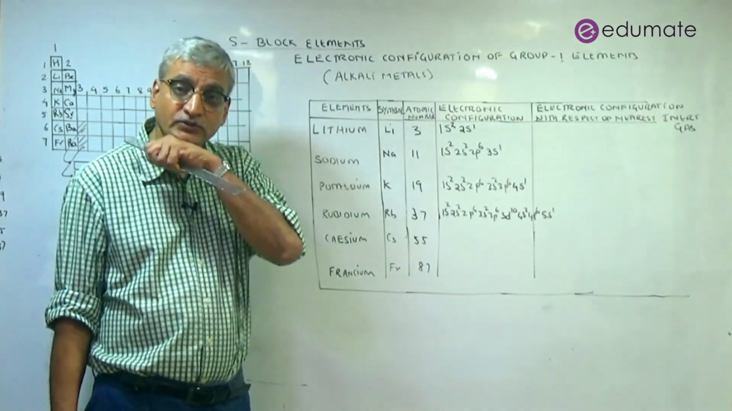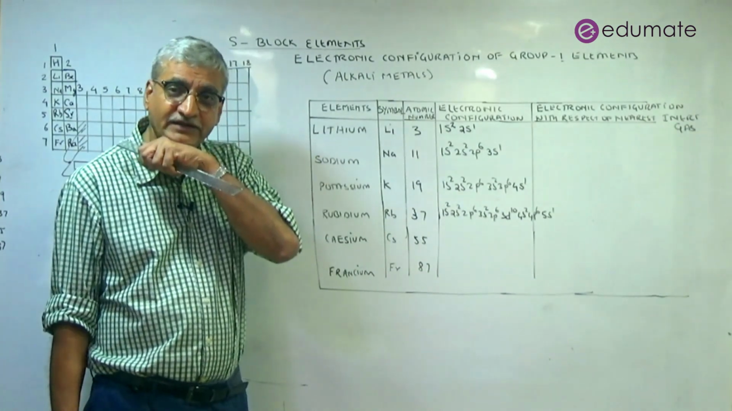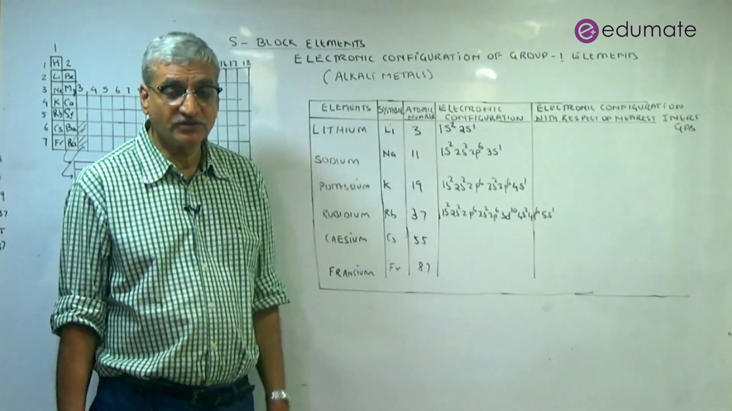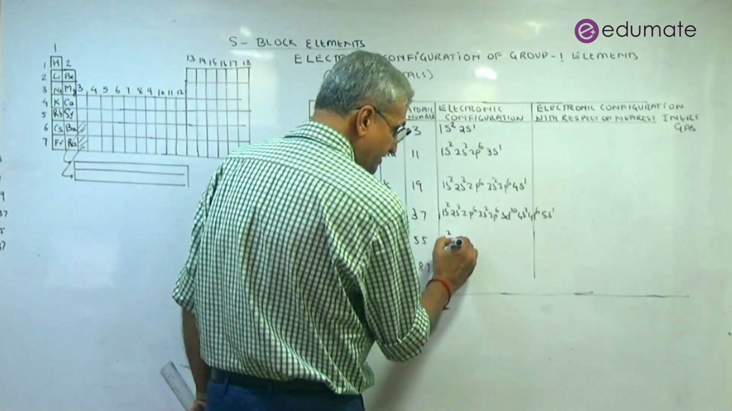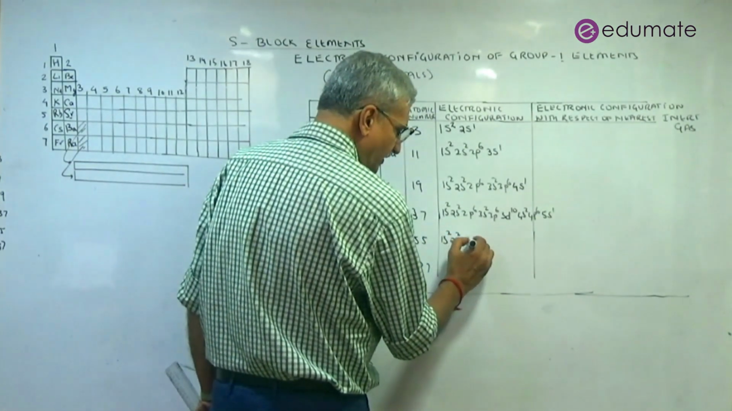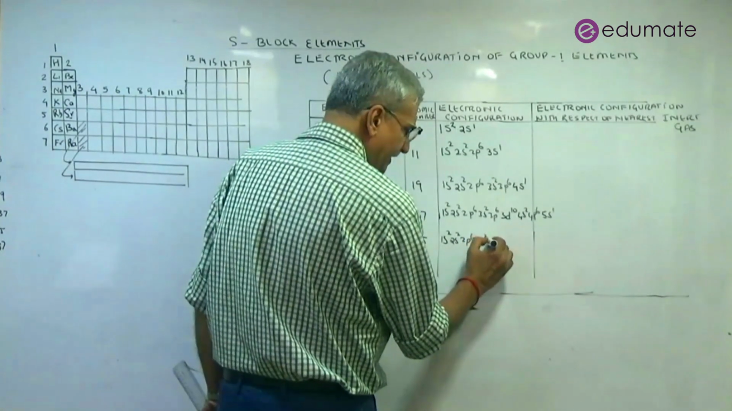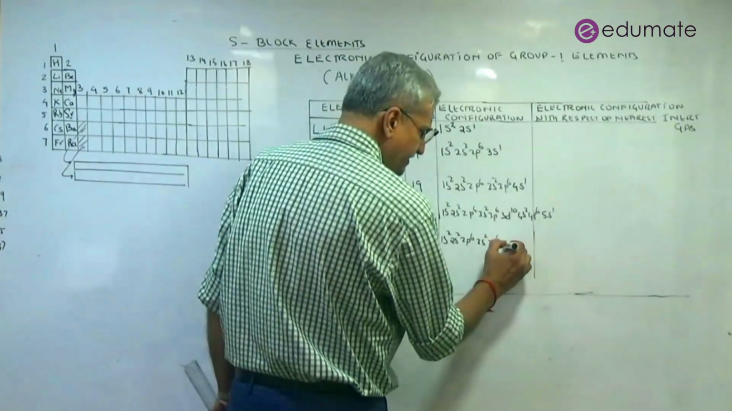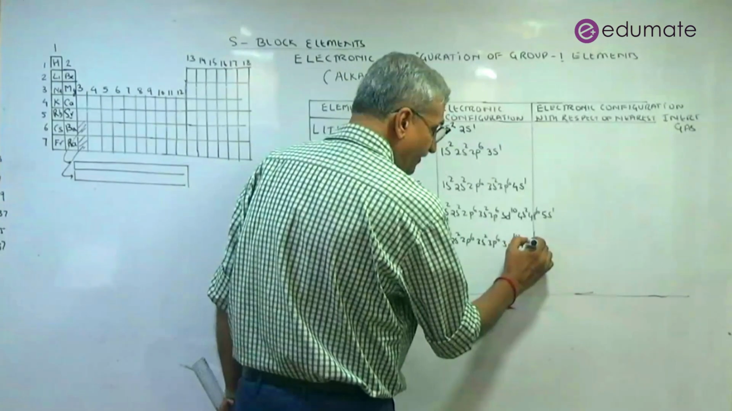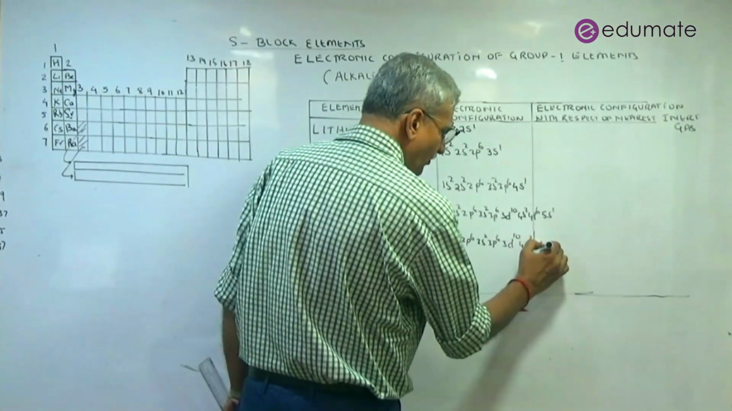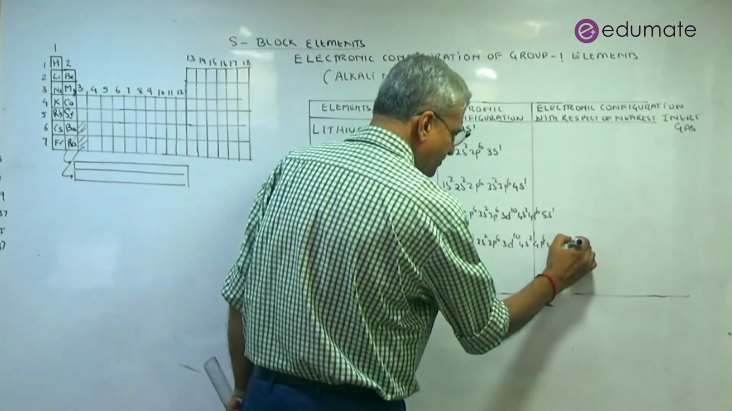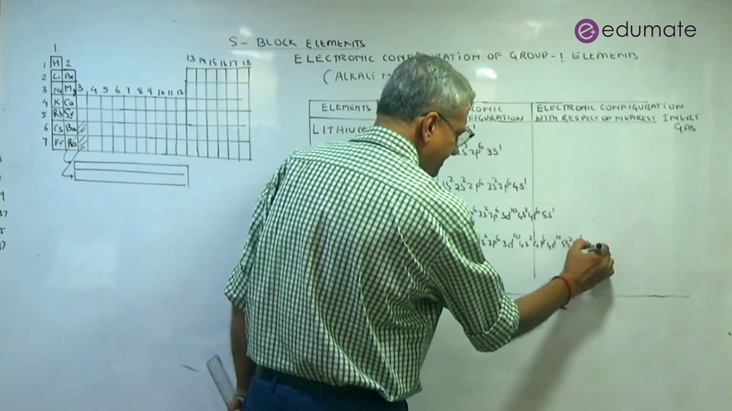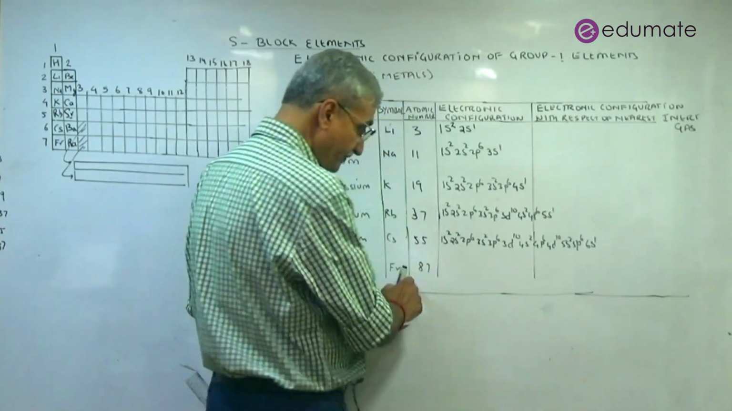57 to 72 will be 4f getting filled. So this is 55. So 4f will not get filled over here. So we will have 1s2, 2s2, 2p6, 3s2, 3p6, 3d10, 4s2, 4p6, 4d10, 5s2, 5p6, 6s1.